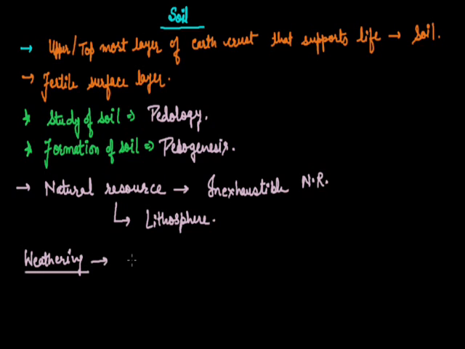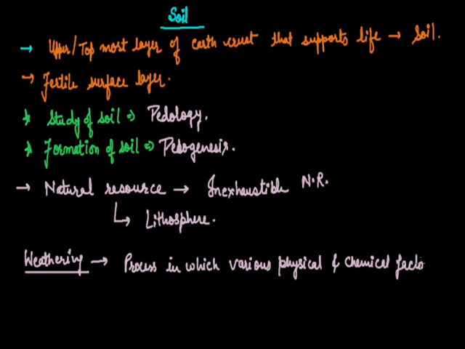Weathering of soil is done by various physical and chemical factors. Along with that, biota is also involved in the weathering process. You can define it like this: it's a process in which various physical, chemical, biological factors apply a specific force to form soil.